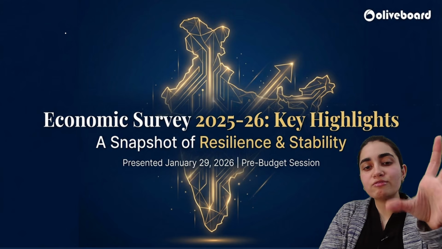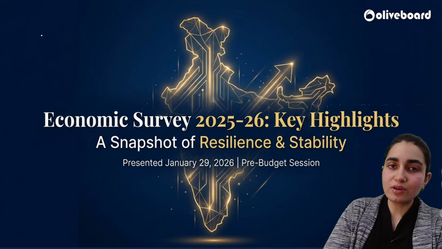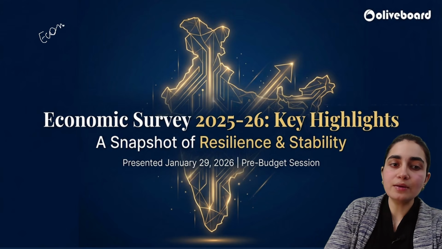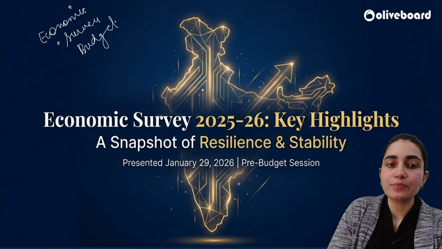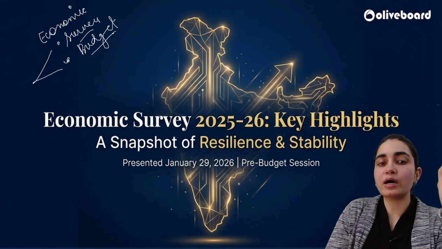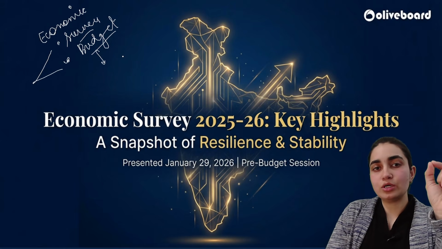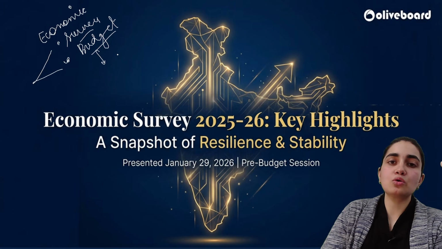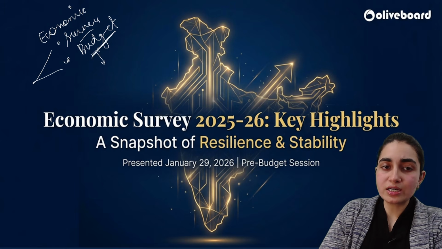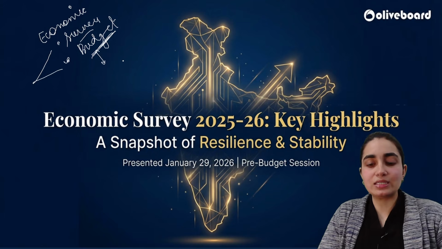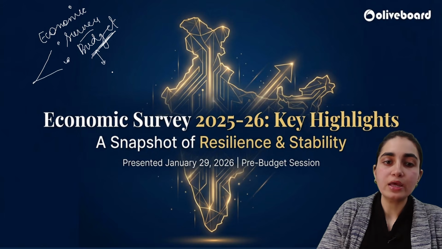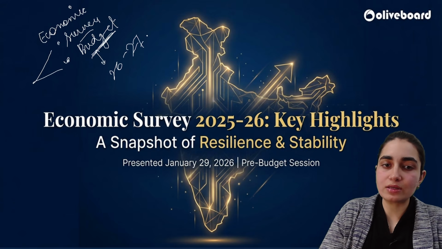Now we'll be talking about the very basics of it. What I told you, every year the economic survey as well as the budget is released, right? Now what does it specify? What is the meaning of this survey as well as the budget? Now this particular budget, which is known as the annual financial statement also, tells me what allocation of money is going to be made in the next financial year, right? I'm specifically talking about 26-27 here.